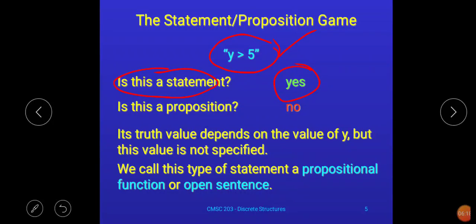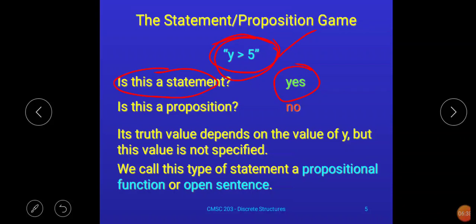Why? Because from this statement it's not possible for us to say whether this is true or false, because at this point we don't know the value of y. What is the statement given? It is y greater than 5, but we don't know what y is.